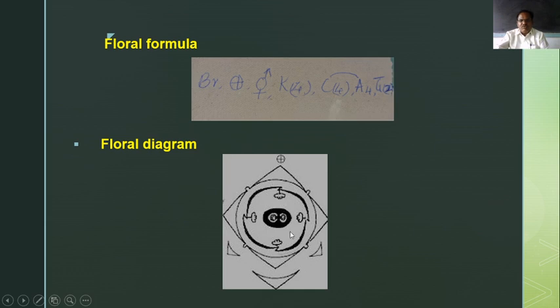Androecium are 4: 1, 2, 3, 4. They are alternate to the petals, in between two petals, and they are attached to the petals, so they are epipetalous. And gynoecium is bicarpellary. These two chambers are there. Syncarpous, both the chambers join to one another by this common wall, and the stigma shows the T shape. This is the common wall for the attachment, this is the base of the T, and this is the apex of the T, so it looks like a T. Presence of the bract is there, so bracteate. One more thing, the actinomorphic flower is indicated by this one.